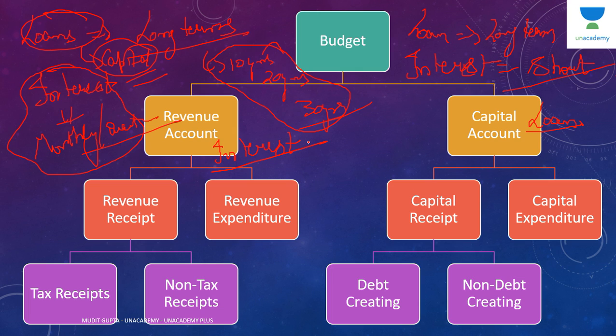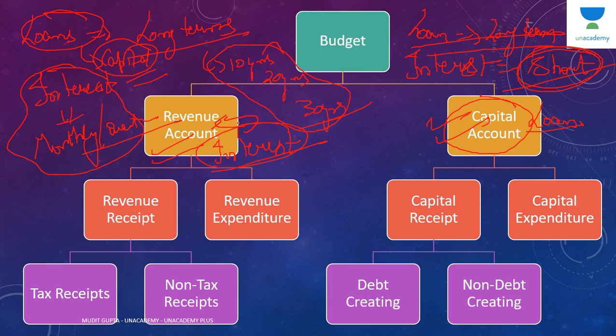The loan is always shown in the capital account because loan is a long term investment, loan is a long term thing, and that is why it is shown in the capital account. And the interest that is being paid on the loan, that is a part of revenue account because it is a short term entity, it is short term in nature, and that is why interest is always shown in the revenue account.